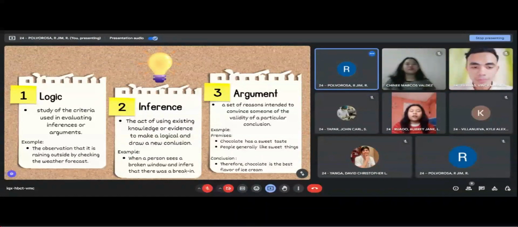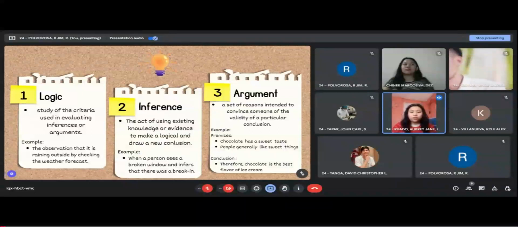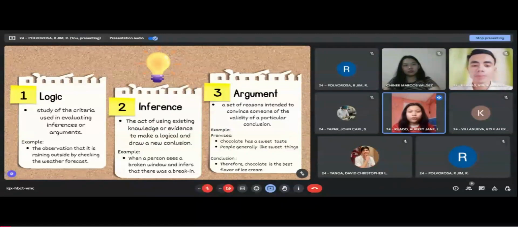Inference: the act of using existing knowledge or evidence to make a logical and draw a new conclusion. So basically, it is a process of using our knowledge and reason to make a conclusion. Example: when a person sees a broken window and infers that there was a break-in. So the person here is inferring that there is a break-in because they have prior knowledge that a broken window is usually a sign of a break-in.